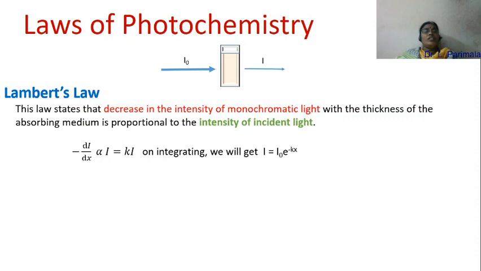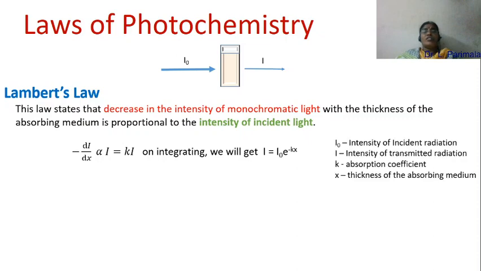On integrating this equation between the limits I and I0, we would be getting this equation I equal to I0 e power minus k into x, where I0 is the intensity of incident radiation, I is the intensity of transmitted radiation, k would be the absorption coefficient, x is the thickness of the absorbing medium.